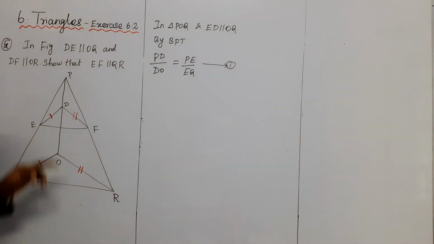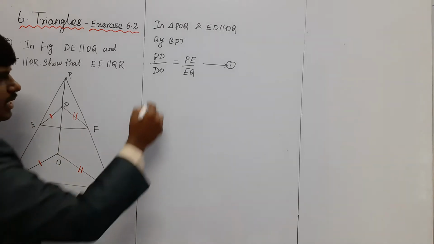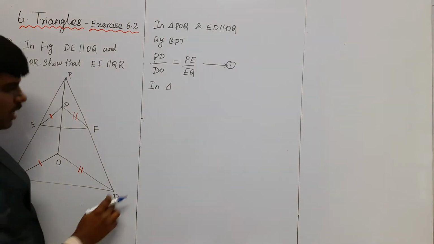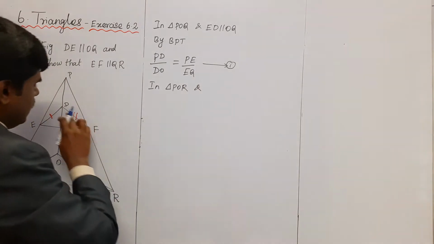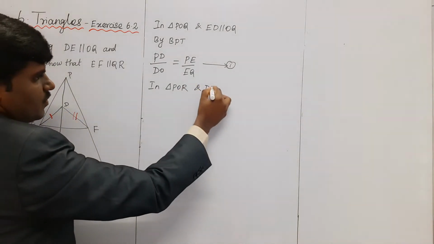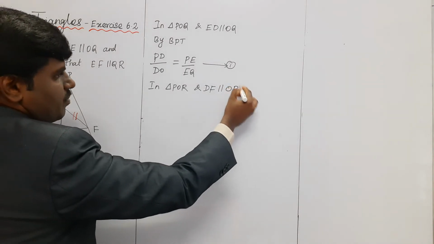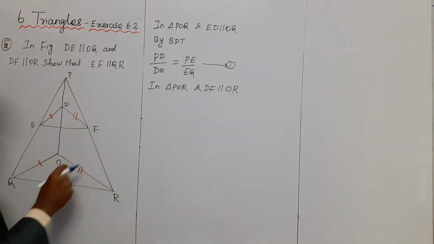Similarly, what else is parallel? DF is parallel to OR. So again, in triangle BOR, DF is parallel to OR.